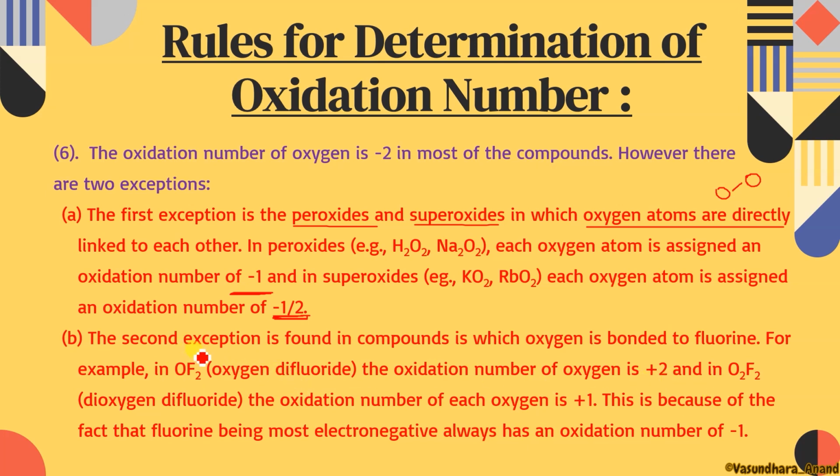Clear? Because as a whole, the compound must have 0 charge. So 1 fluorine is -1, for 2 fluorine it will be -2, so for this oxygen it will be +2. While in case of O2F2, that means dioxygen difluoride, the oxidation number of each oxygen is +1. So in case of oxygen difluoride it is +2, but in case of dioxygen difluoride it is +1. You have to learn this. This is because fluorine, being the most electronegative element, always shows oxidation number -1. I have already told you.